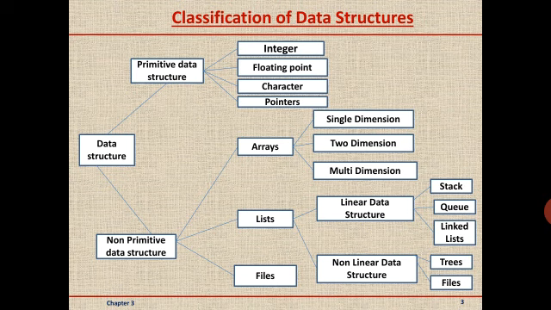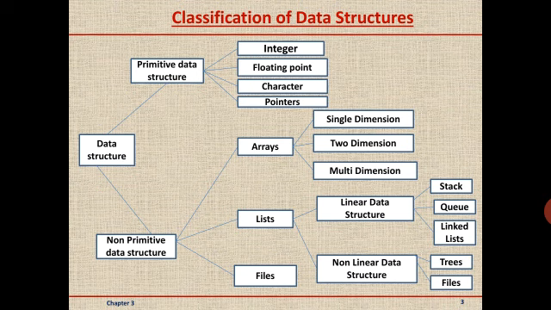The data structure is classified as shown in the diagram here. Basically, it is classified into two categories: primitive data structure and non-primitive data structure. Primitive data structure is again divided into four types: integer, floating point, character, and pointers. These data types you might have learnt in C++ last year. In a non-primitive data structure, it is classified as arrays, list, and files.